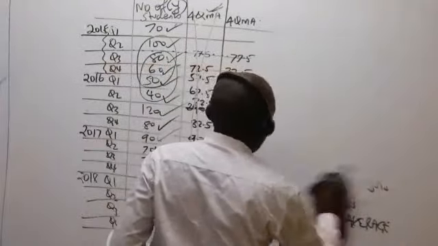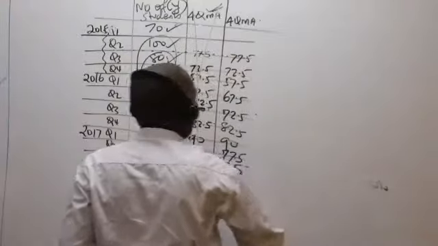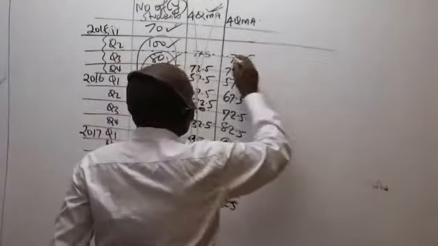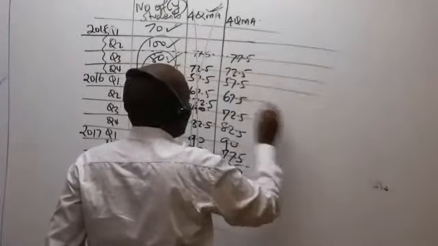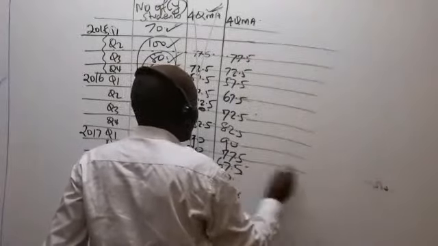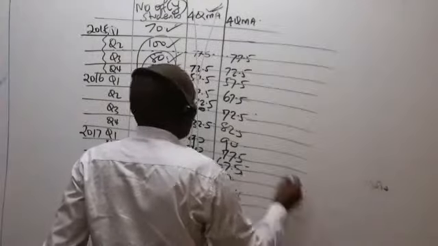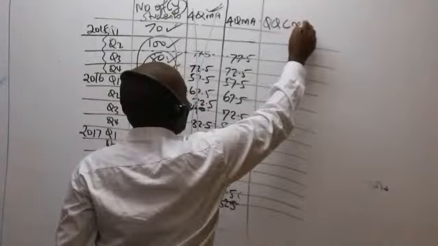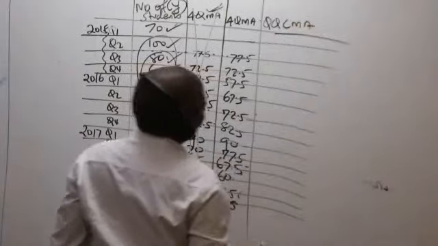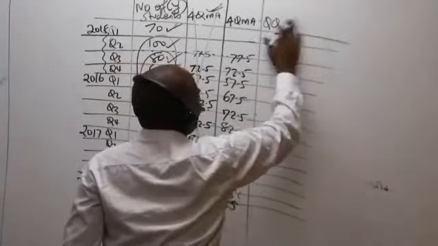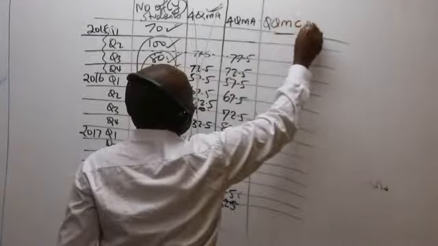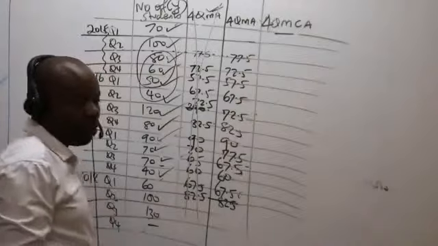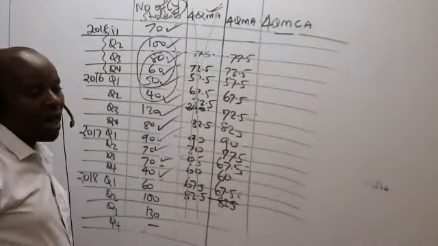So come and give us a centered moving average. This is the last step of getting the trend: the 4-quarter moving centered average.